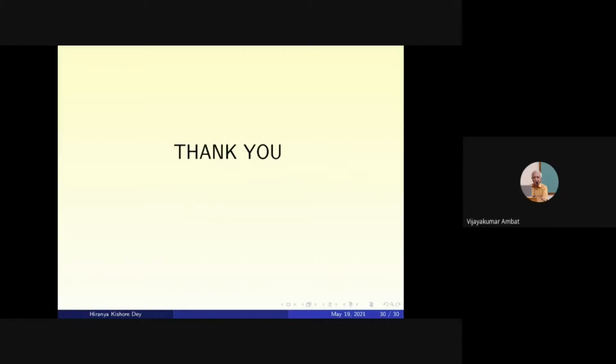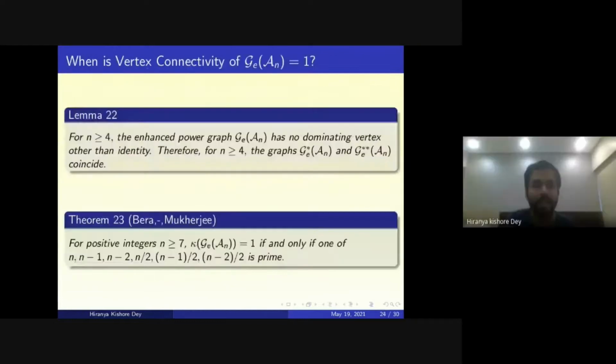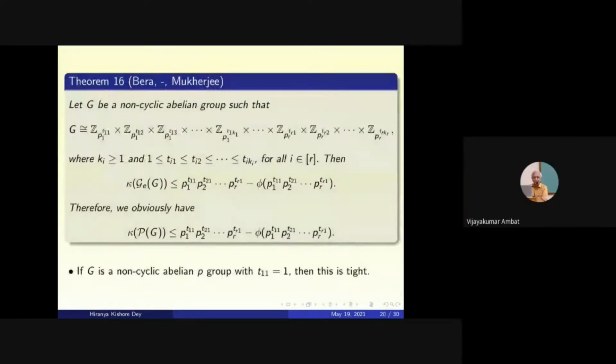Sharina, that theorem 16. You said that the bound is not sharp. Do you have examples to convince us that kappa is some given number, and then on the right side you have a huge number? Do you have some examples to illustrate?